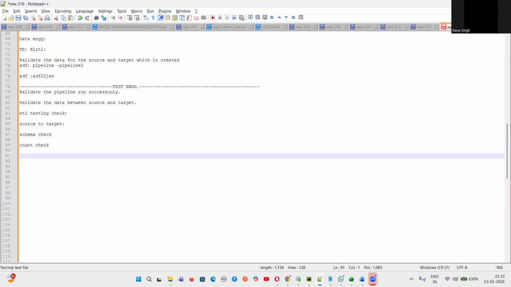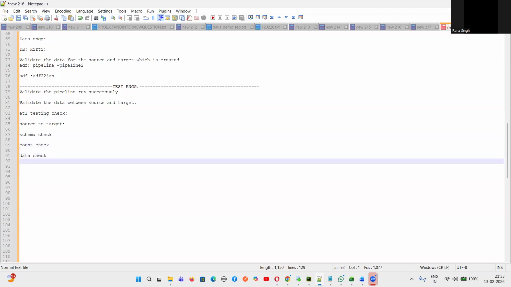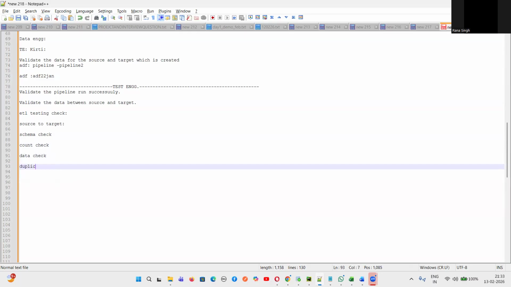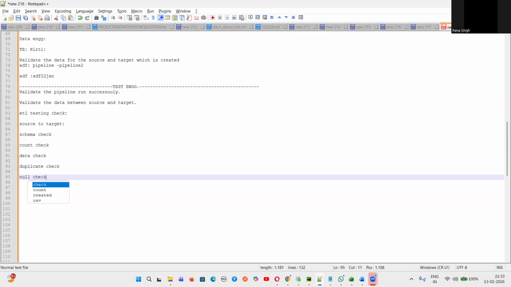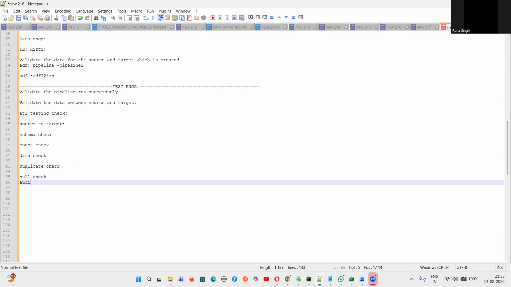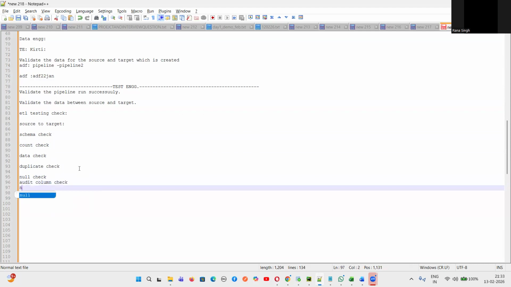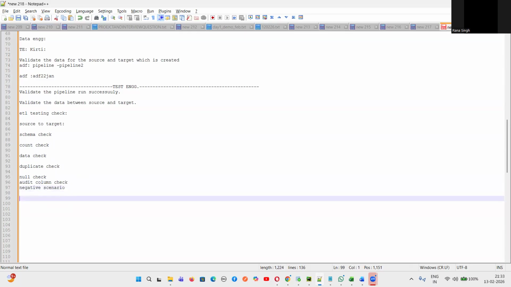Validation, data check, data validation, transfer data check, then audit, duplicate audit check, duplicates, nulls, duplicate check, null check, then audit column check, and negative scenario check. We'll call it negative scenarios, then transformation validation. Any more checks?